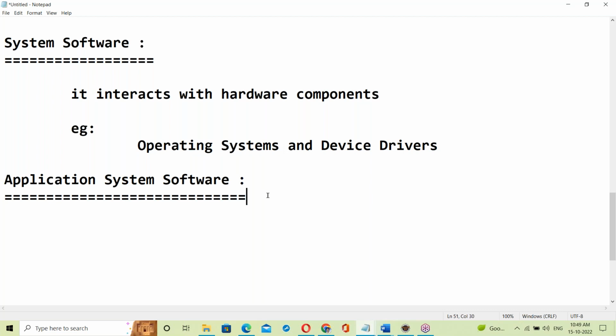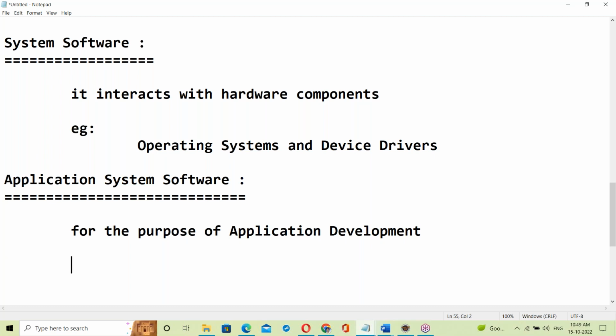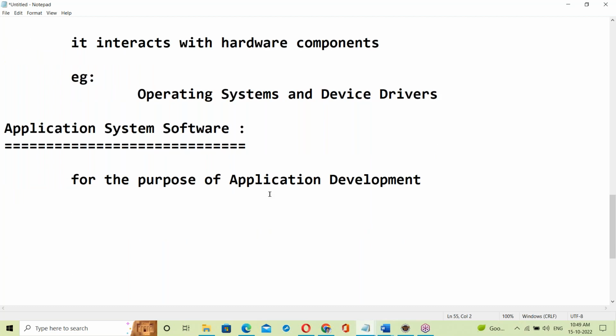Okay. Yes, application software. What is application software here? Application software for the purpose of application development.